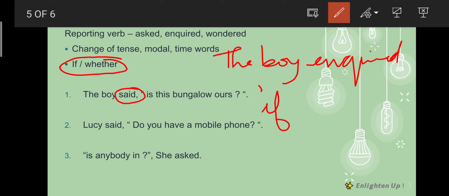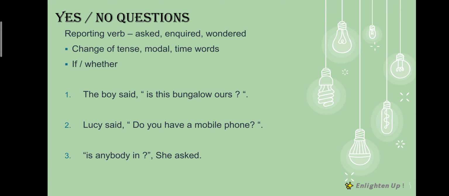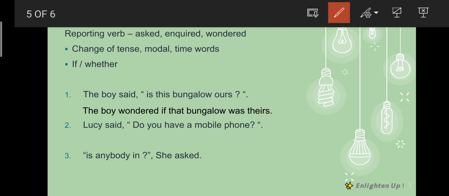We should use subject followed by verb. So here this bungalow will come to the front. This will become that. So that bungalow. Is will become past, was. Present will become past. Ours will become theirs. Change of pronoun. So what will be the answer? The boy wondered if that bungalow was theirs. The boy inquired if that bungalow was theirs. Understood? Moving on to the second example.